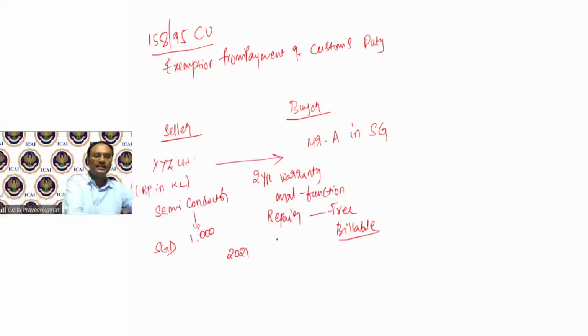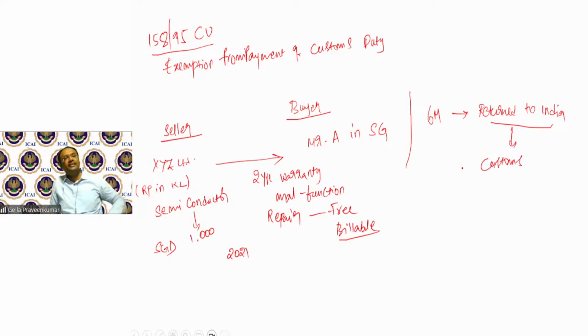In 2021, say these goods were exported to Mr. A. After a point in time, say 6 months, there was a complaint, there was a malfunction. After 6 months, the goods have to be returned to India. Now, when the goods are entering customs, the customs officer will always ask, why are you importing these goods?